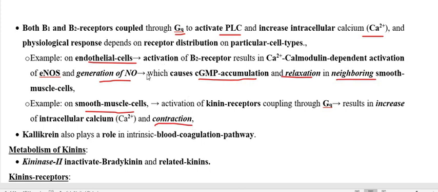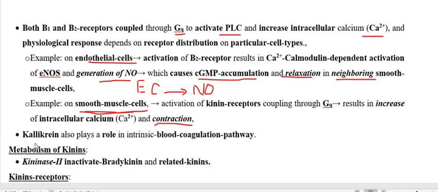I mean, first on the blood vessel it acts on the endothelial cell to release nitric oxide, and that nitric oxide acts on the nearby vascular smooth muscle to produce relaxation and finally gives rise to vasodilation. But when the same one acts directly on the smooth muscle, it produces contraction. So this is very, very interesting, that we already discussed.